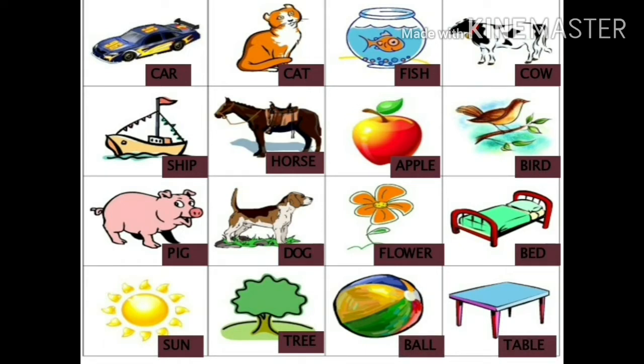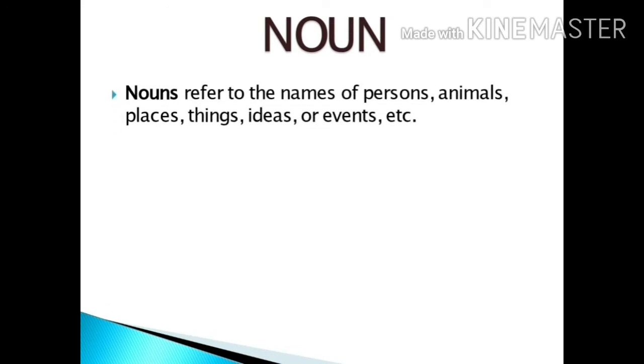We see that all these things have a name. So all the words that we use as names are known as nouns. Now let's move on to the definition of noun.